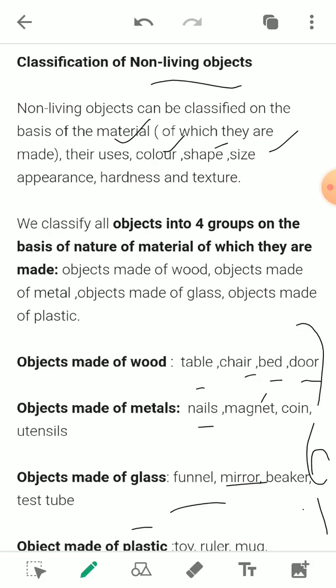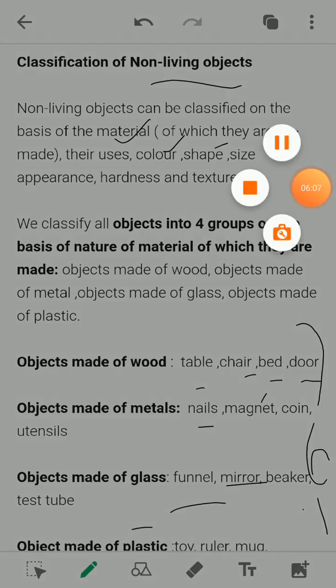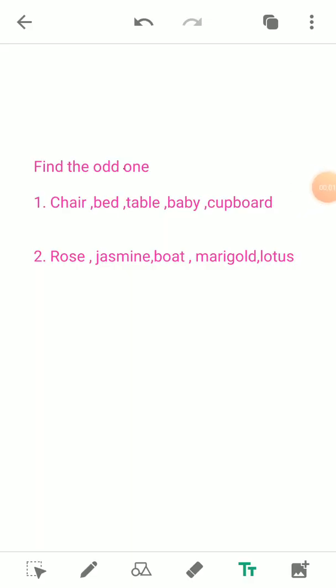They have the characteristics of a non-living object, but they are classified on the basis of certain things which make them differ from each other. So this is the basis of the classification or grouping of objects. With the help of this example, we are able to understand.